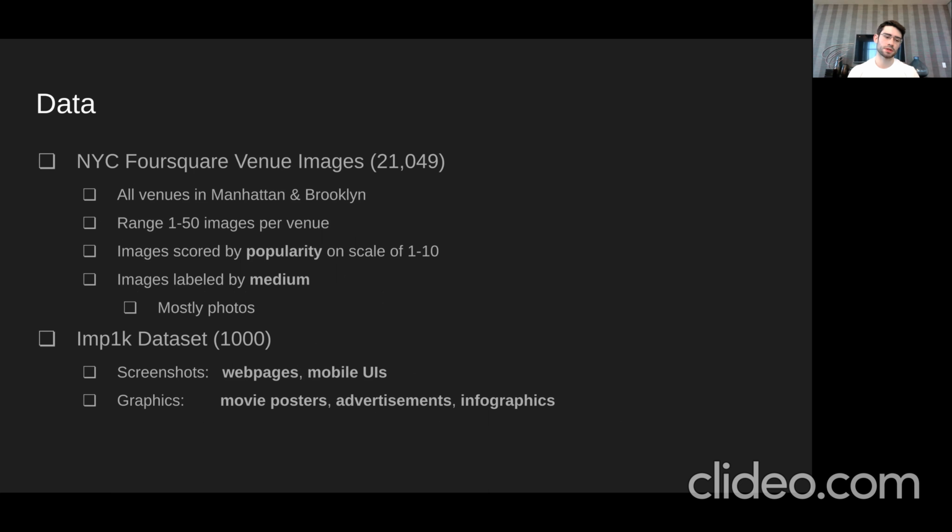So I also brought in a separate data set called the IMP1K data set in order to get some screenshot and graphics to train on as well. The IMP1K data set has their own categories, which I lumped into screenshot and graphics that you can see below.